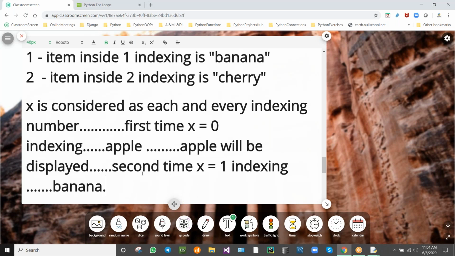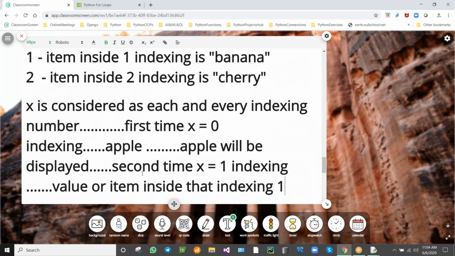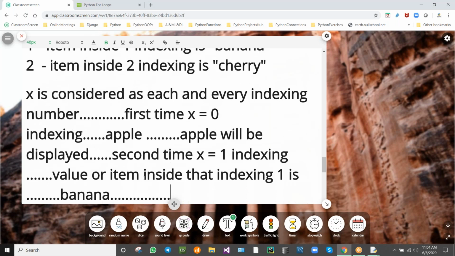The value or item inside that indexing 1 is banana. Then banana will be displayed.